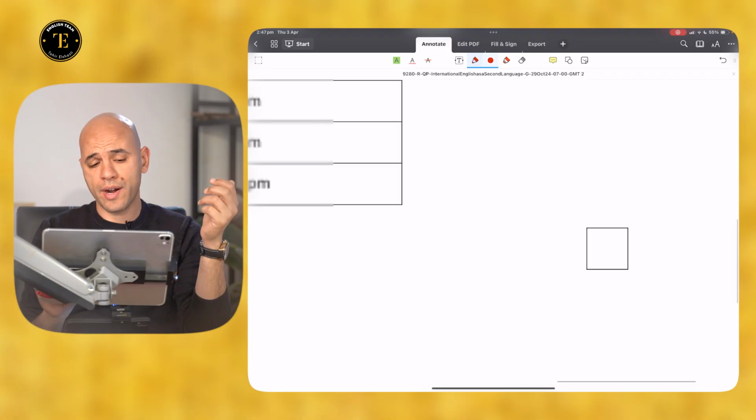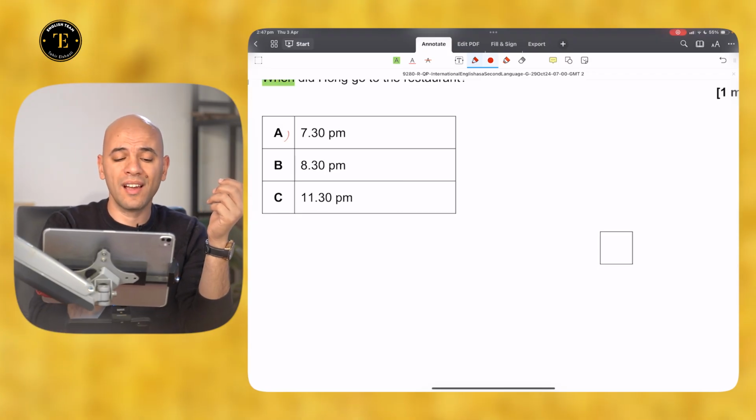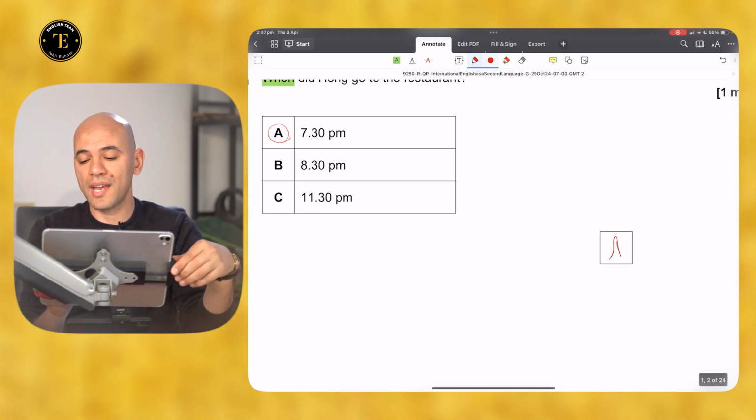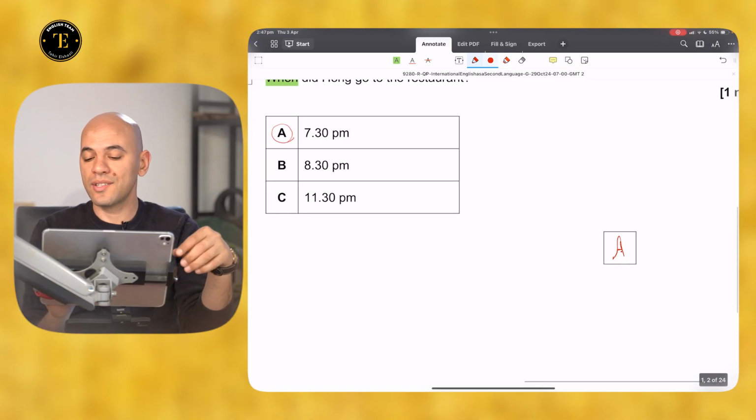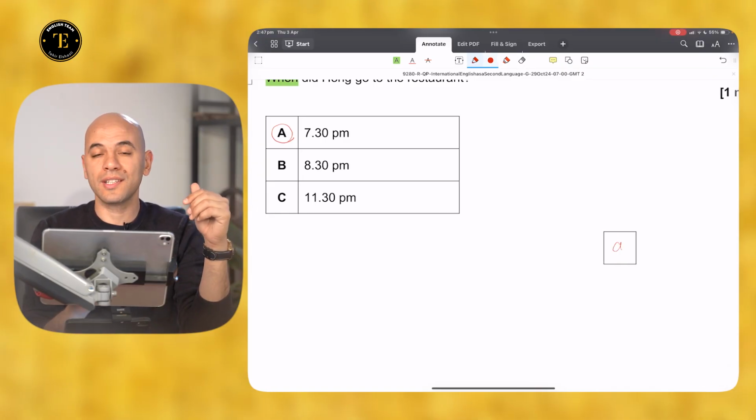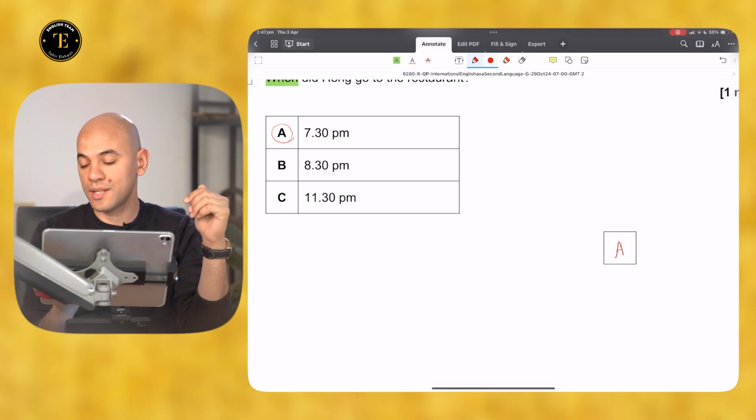Now, how to write your answer in the designated area. You will see the square here. You should copy the answer in uppercase letters like this. Do not use lowercase letters. You should not use a lowercase "a". You should use an uppercase letter, similar to the way I've just written it.